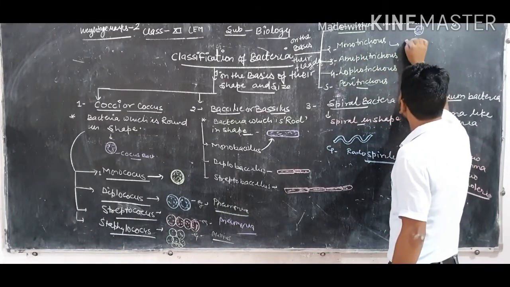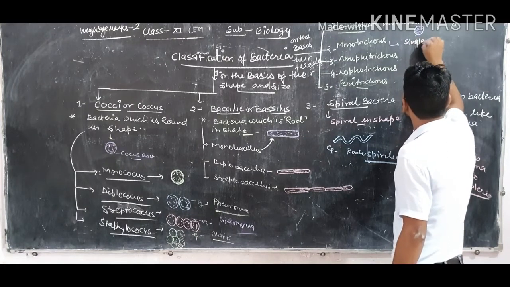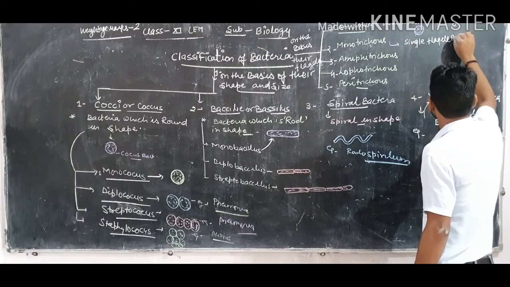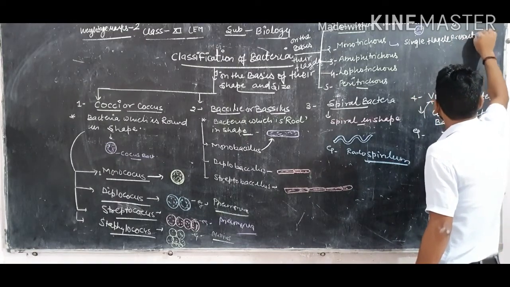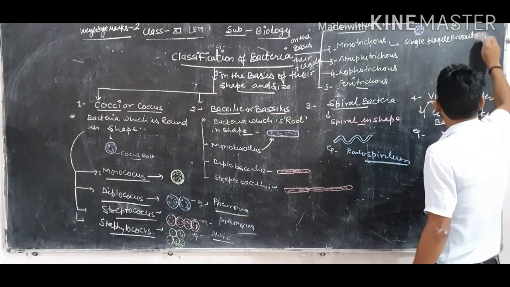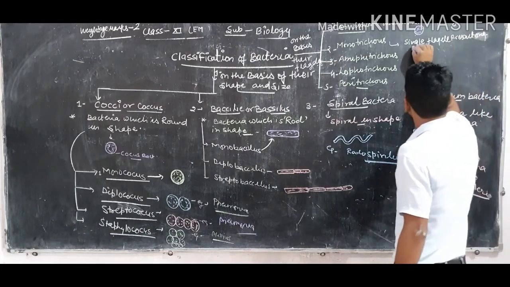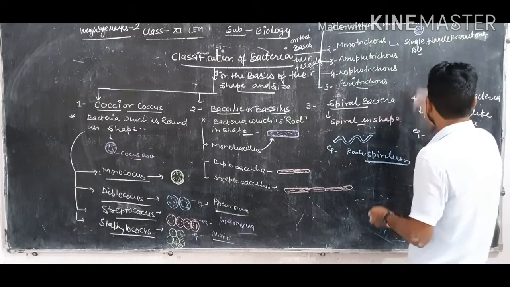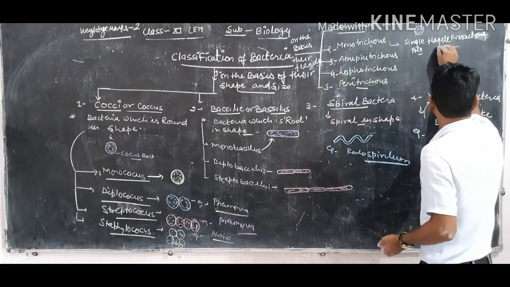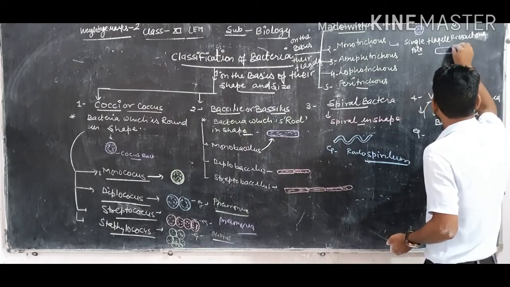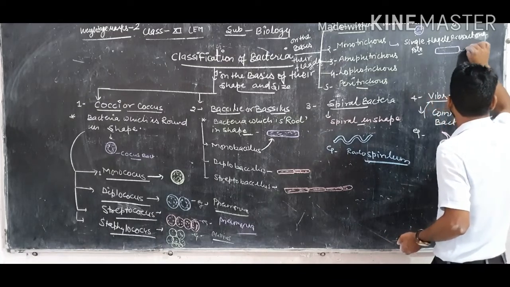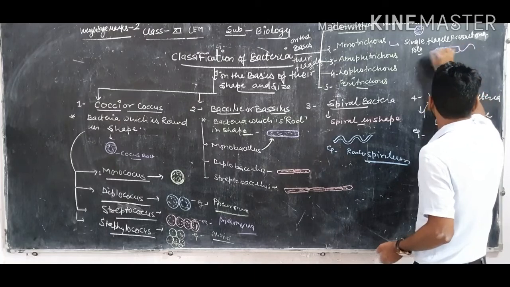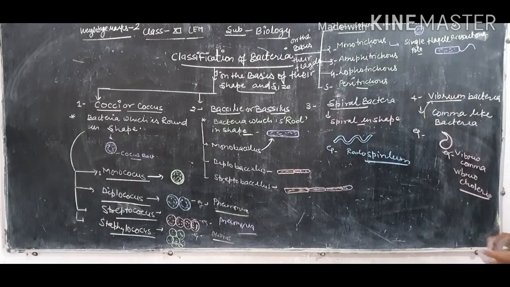If only a single flagella is present at only one pole, one side, that bacteria is known as Monotricus, like this.